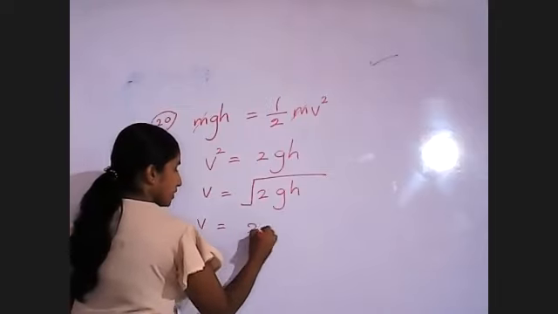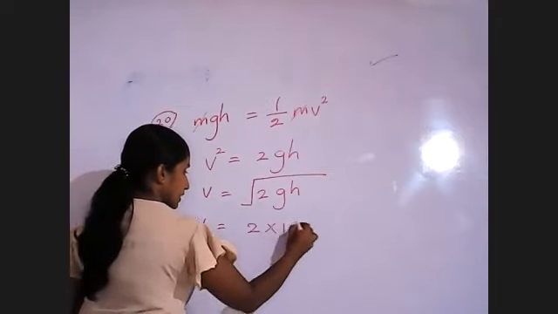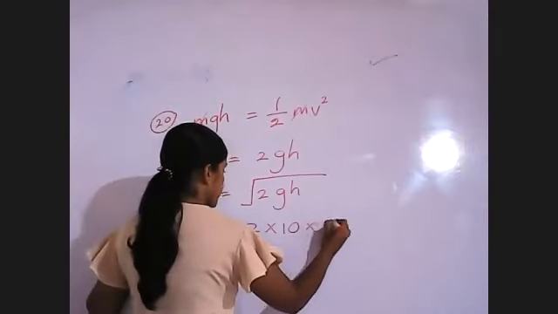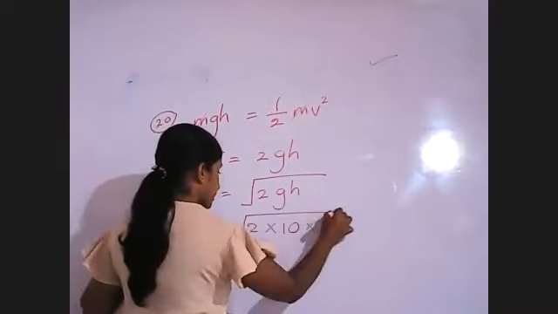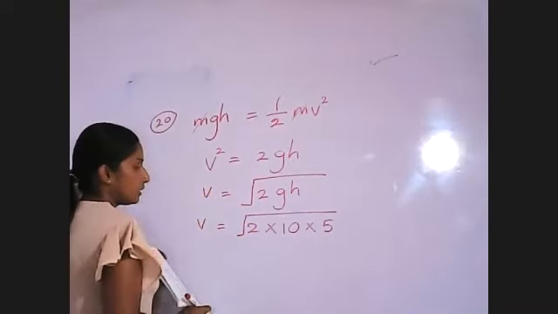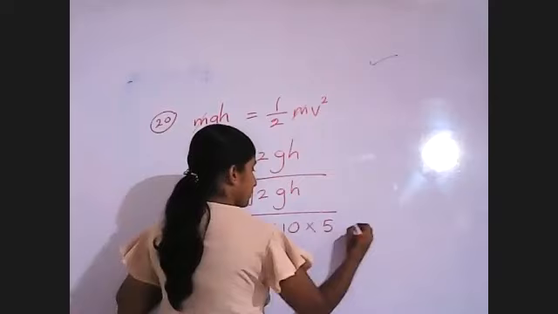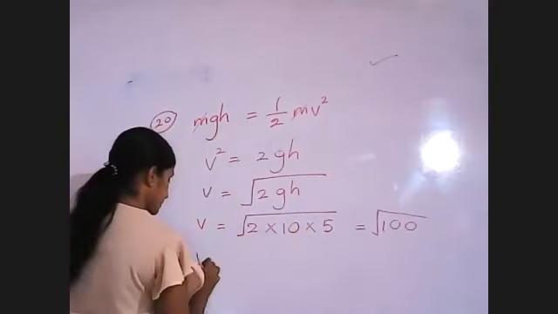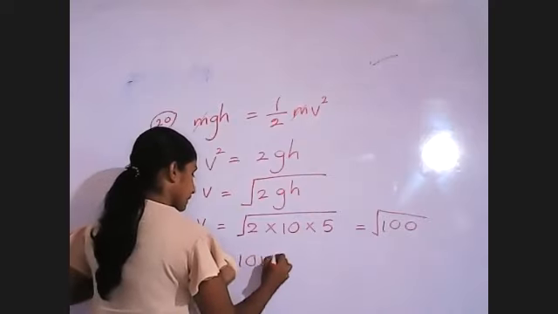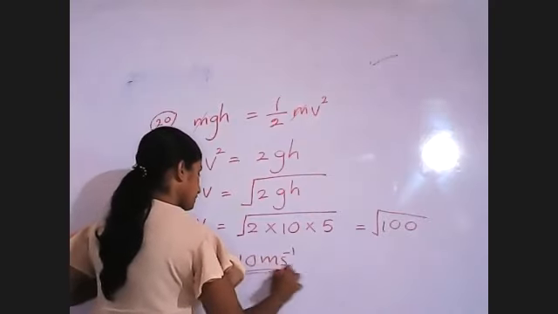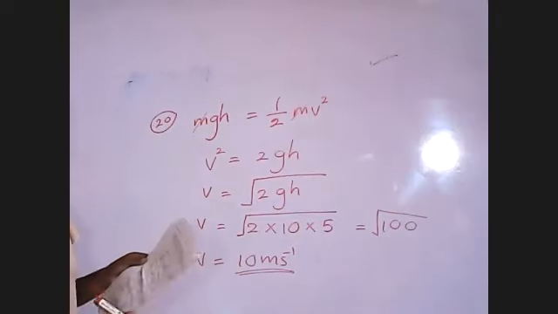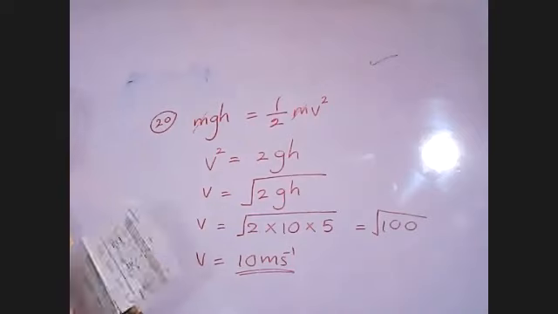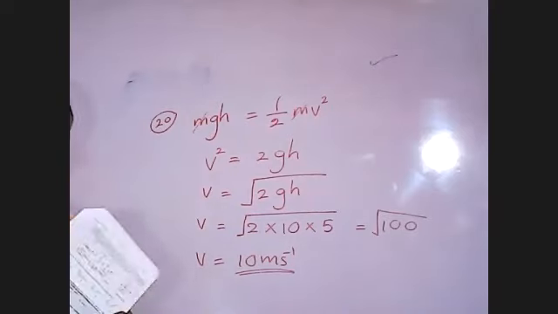Then v equals the square root of 2 into g, which is 10, into h, which is given as 5. 50 into 2, that means 100. The square root of 100, that means v equals 10 m s^-1, 10 meters per second. Right? So the data for the mass is not valuable.